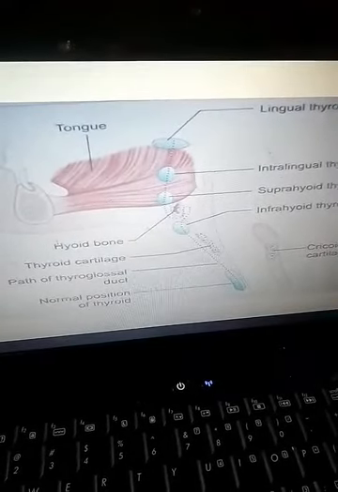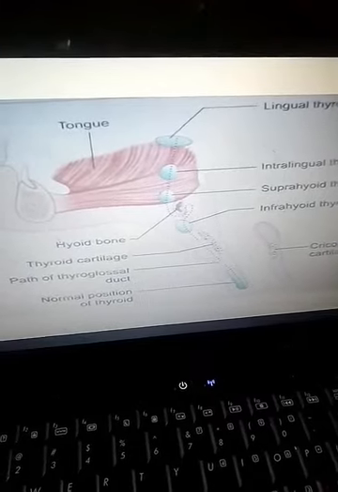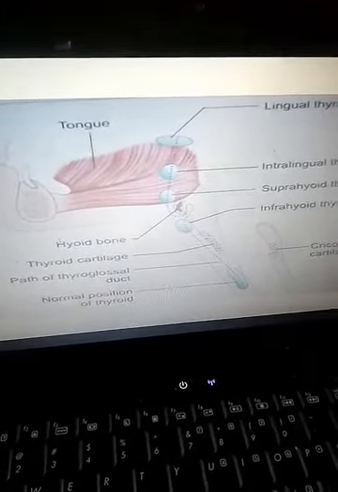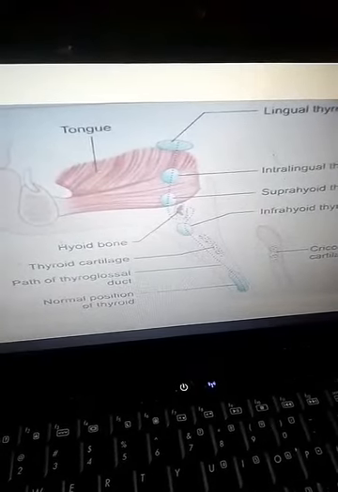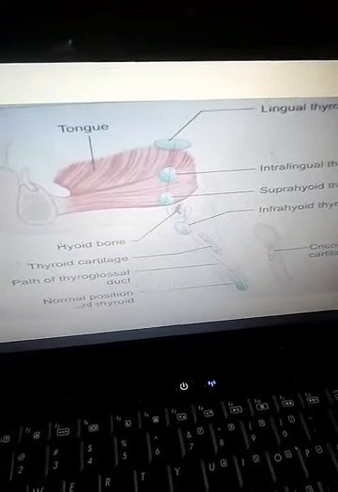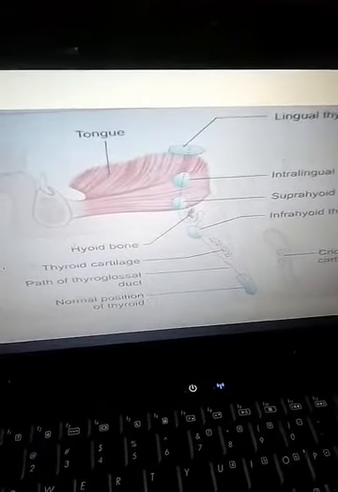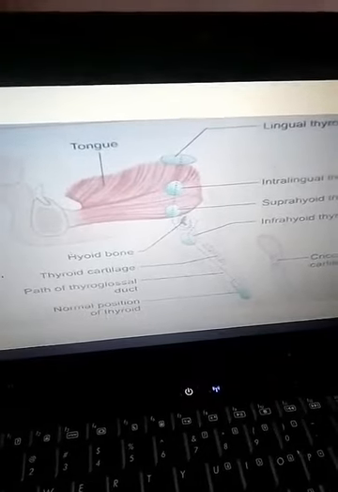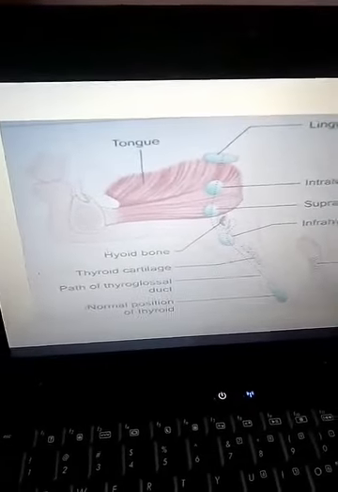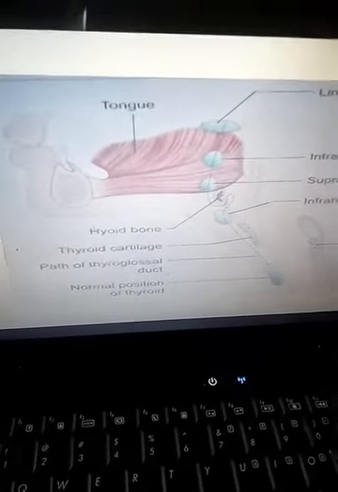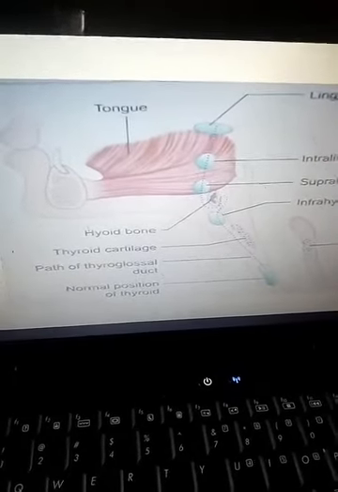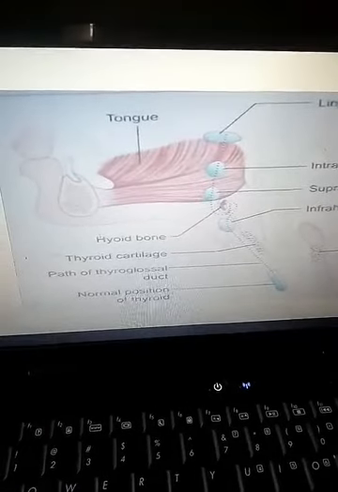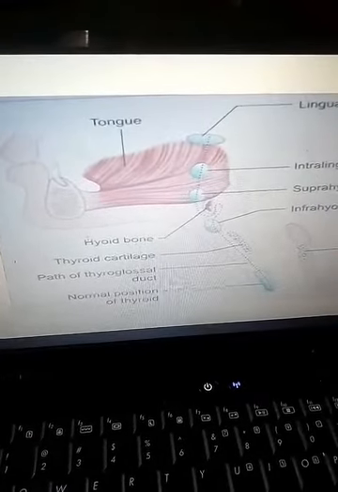Sometimes we see ectopic thyroid tissue. A small mass of thyroid tissue may be present at an abnormal site. It may be present in the larynx, trachea, esophagus, pons, pleura, pericardium, and ovaries. That is known as ectopic thyroid tissue. Masses of ectopic thyroid tissue may be described in relation to the deep cervical lymph nodes. So the cancer may be represented in the lymph nodes from carcinoma of the thyroid gland.